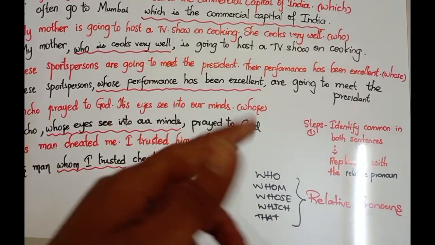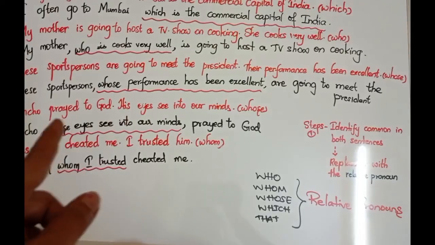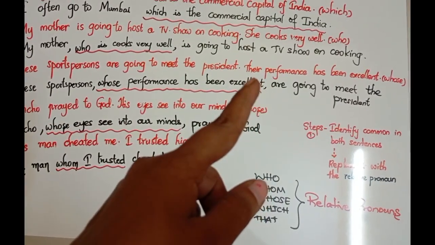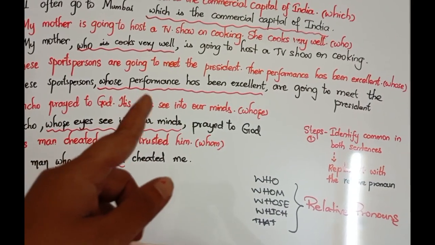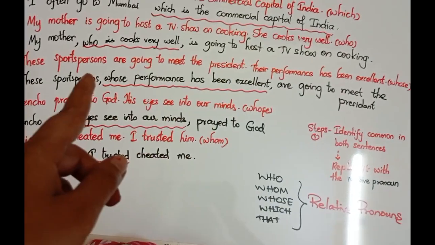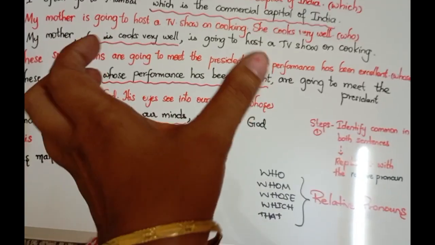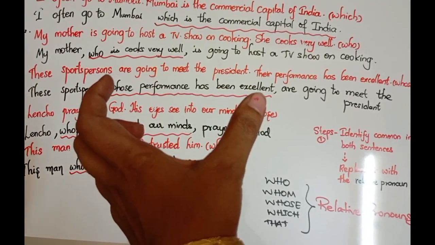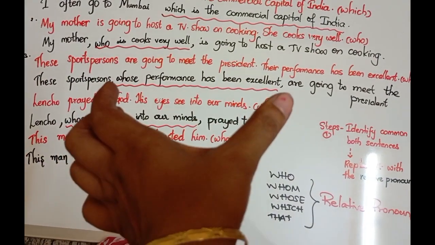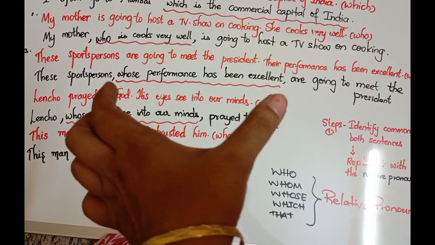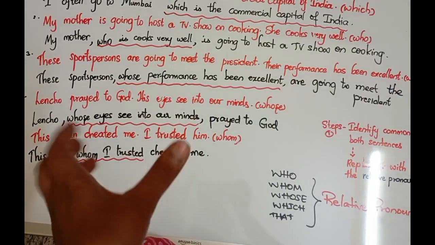You put the second sentence usually there, and instead of that pronoun, "the", you put whose. You're replacing that pronoun and putting whose instead. So whose, you strike off that "the". Then whose performance has been excellent, comma, you add all this. Then "are going to meet the president" you put here, and make sure you put commas before and after that whose clause, because it is a non-defining clause.